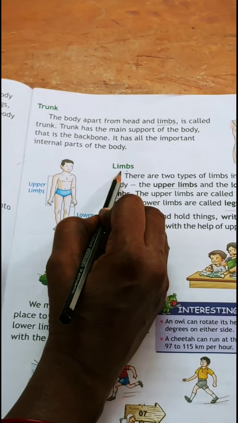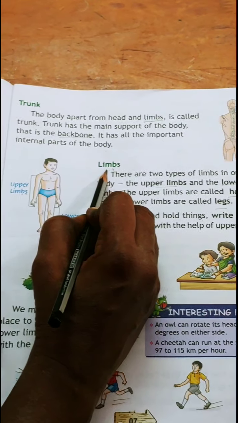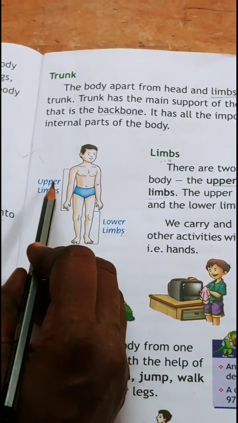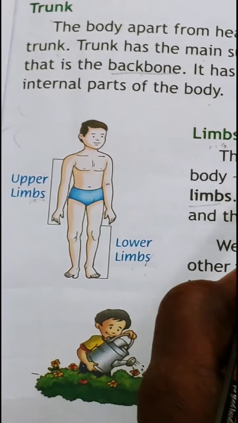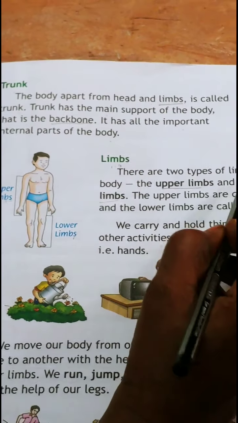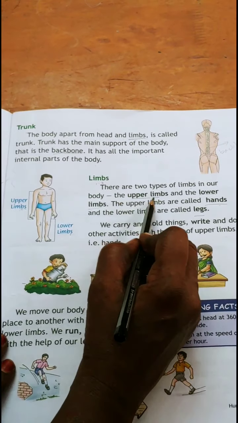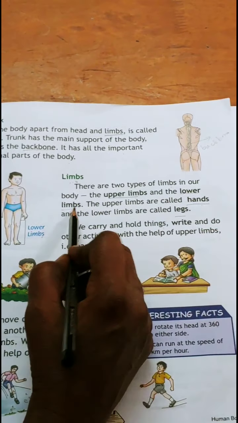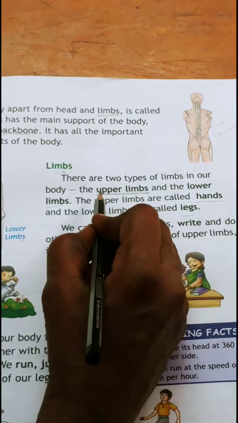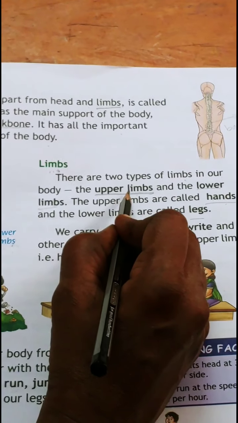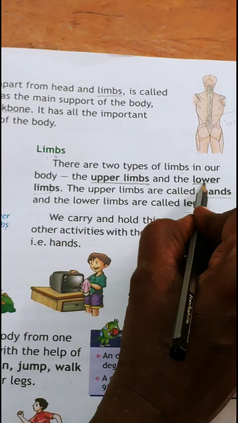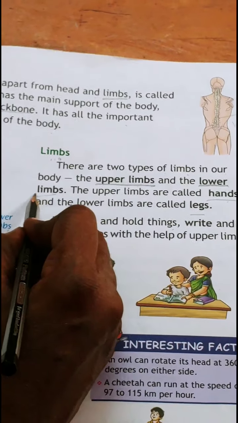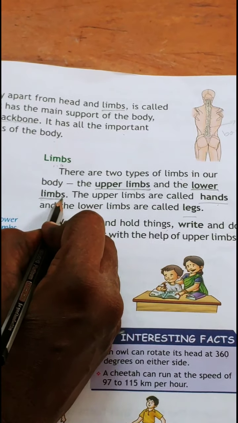See children, next part is limbs. As I told you before, starting the lesson, there are 2 types of limbs in our body, the upper limbs and the lower limbs. Underline upper limbs, U-P-P-E-R, upper, L-I-M-B-S, limbs. And the lower, L-O-W-E-R, lower limbs, L-I-M-B-S, limbs.